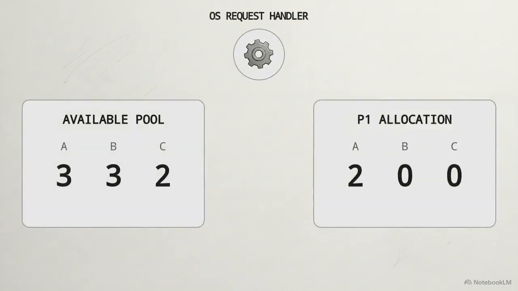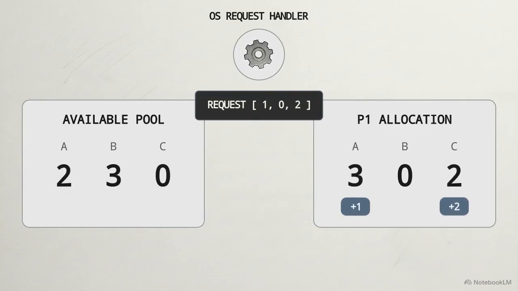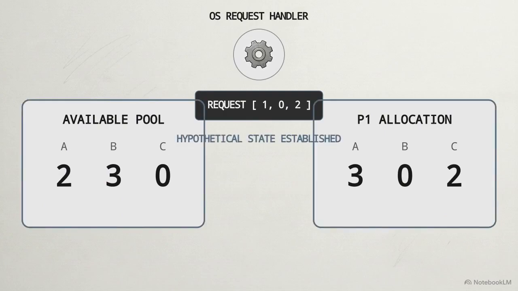But a static state is just a baseline. Processes often interrupt with new demands. Look at Part C of the exam. P1 suddenly requests 1 more instance of resource A and 2 of resource C. The operating system intercepts this request. It temporarily deducts those resources from the available pool and adds them directly to P1's allocation profile.